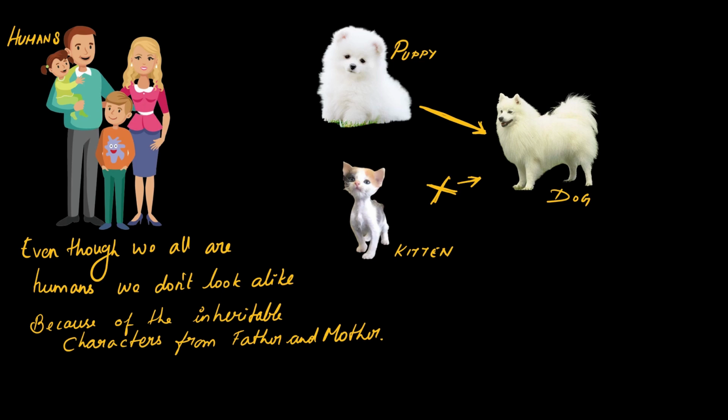Here I have given the example of humans. Even though the father and mother, the parents, are not looking alike, even the children are not looking like their parents. Each and every individual among humans is completely different. Why? Because of the inheritable characters from the father and the mother.